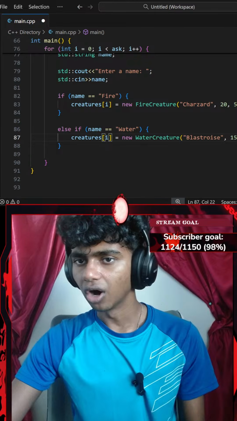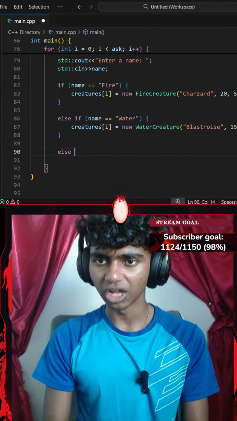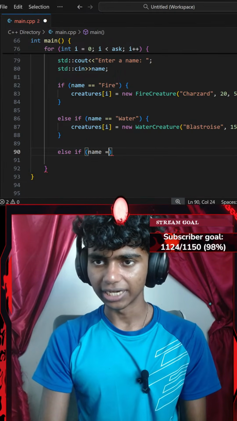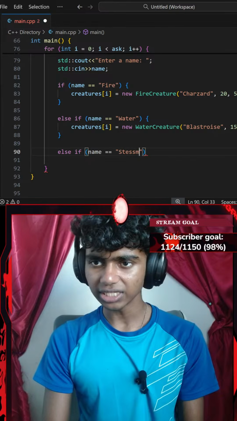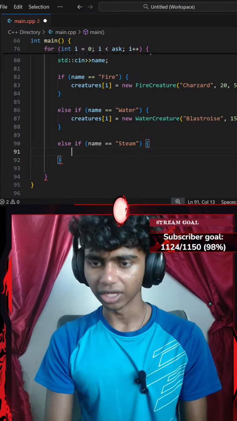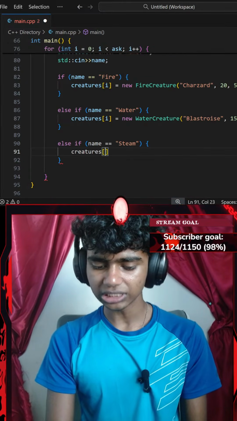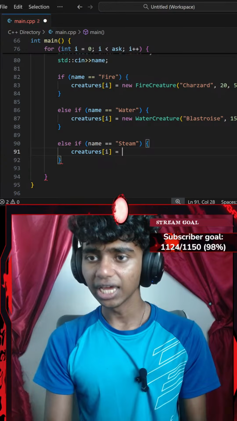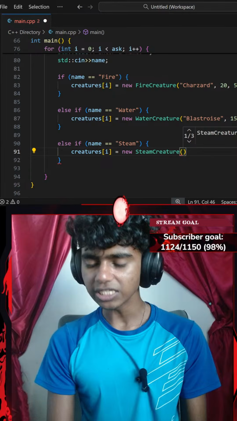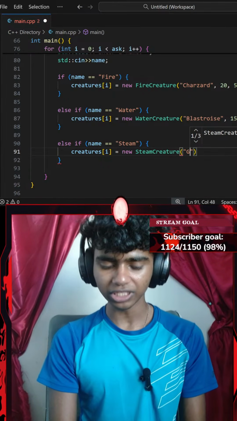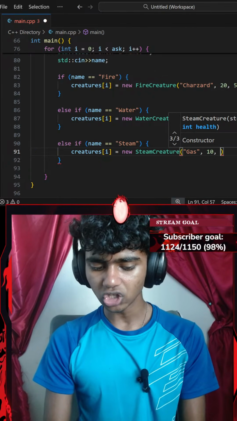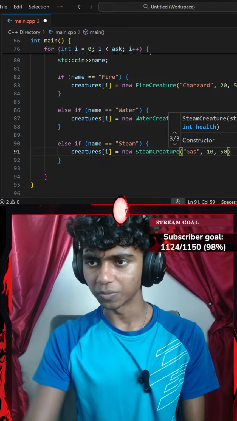There we go. Okay, and then let's go with another else if. So I'll go with else if, add a pair of parentheses. Else if my name equals to, let's go with something like Steam. Okay, I'm going to go with a pair of curly braces and then do something. I'll go with my creatures array at index of I equals to my new Steam creature with a pair of parentheses. My Steam creature's name is going to be something like Gas. Gas has, let's say, something like 10 damage, and Gas has something like 50 HP.